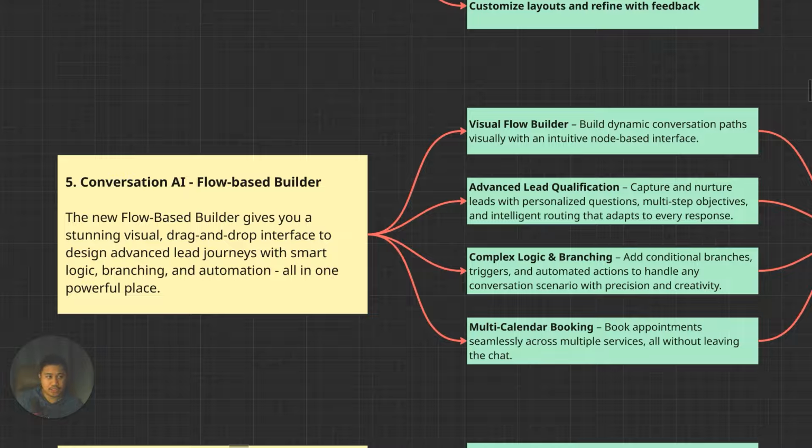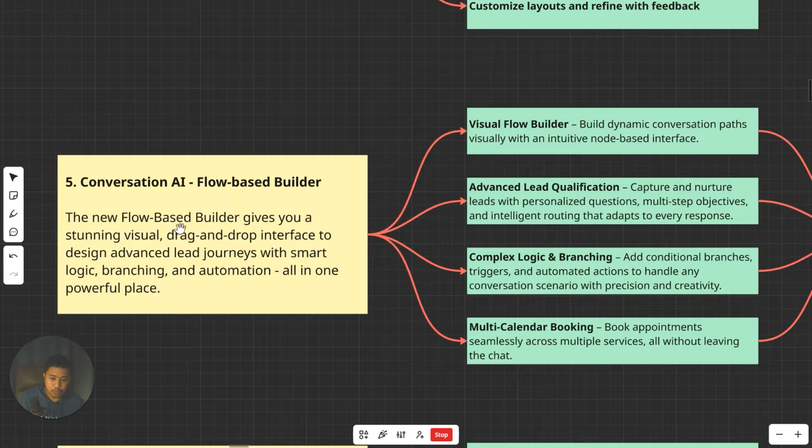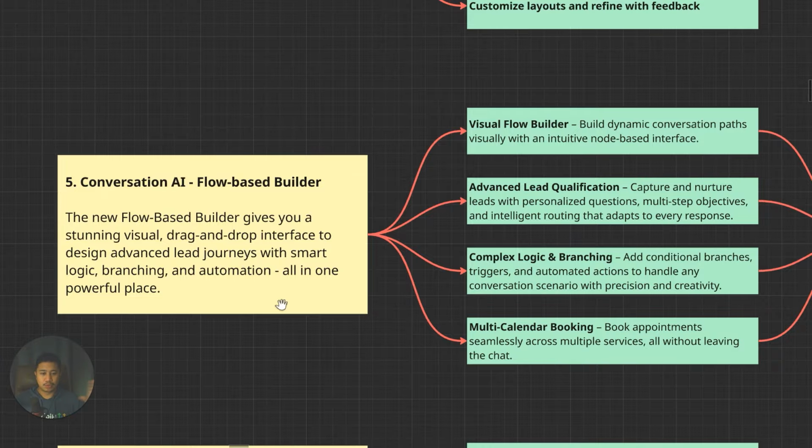You can have Conversation AI installed in there para yung Conversation AI, yung kausap nilang bot sa text or sa emails or maybe dun sa chatbot sa website. And so for this new feature, the new flow-based builder gives you a stunning visual drag-and-drop interface to design advanced lead journeys with smart logic, branching, and automation all in one powerful place. So it's almost as if nagbe-build ka ng automation, but within the steps, basically, nandun yung flow ng conversation na gusto mong gawin ng Conversation AI.